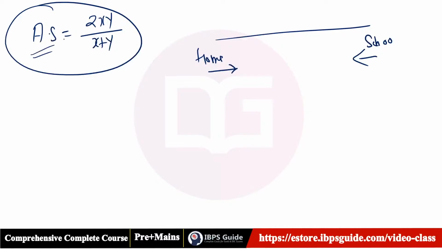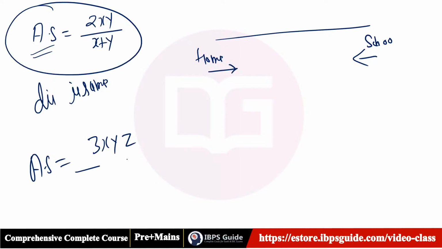This is also a formula for average speed, but you can use it when the distance is the same. Otherwise, you have also seen in the books 3xyz upon xy plus yz plus zx. But you can use this formula only when the distance is the same.